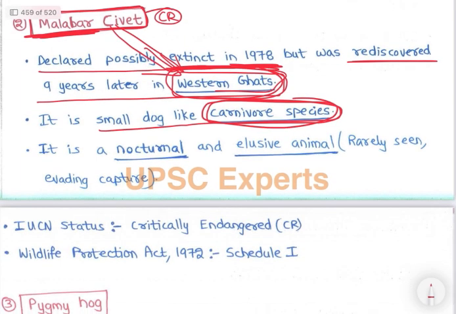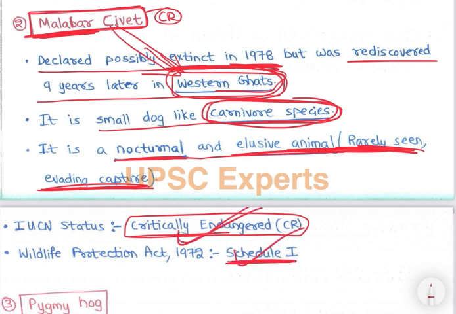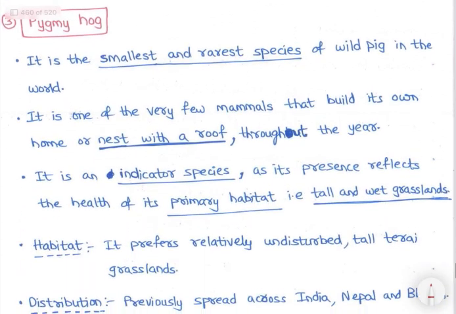Okay. So it is a nocturnal and elusive animal, rarely seen, evading capture. IUCN status is critically endangered. It is under Schedule 1 of the Wildlife Protection Act, right? Then the next is the pygmy hog.